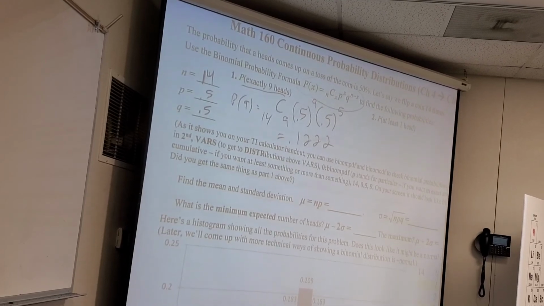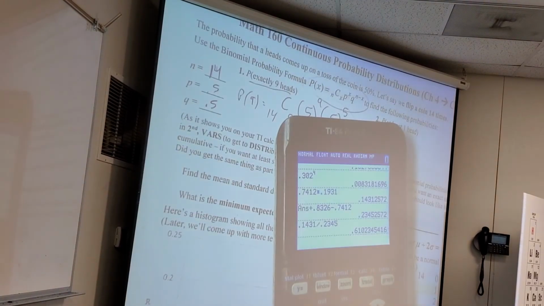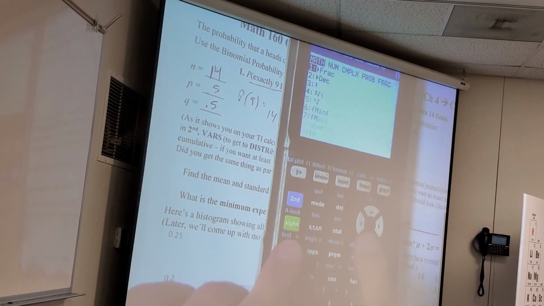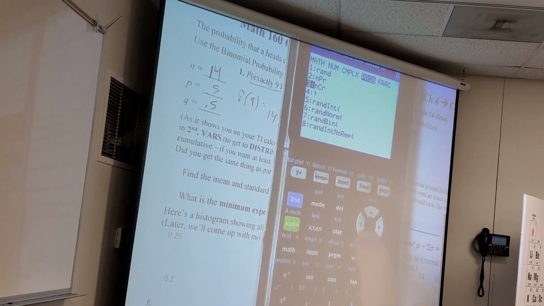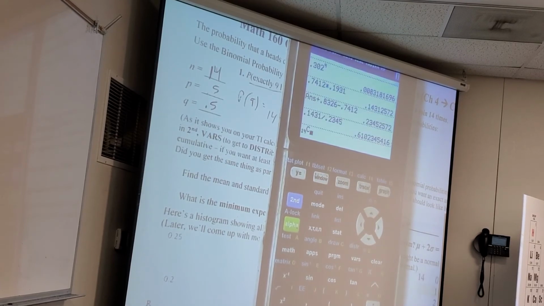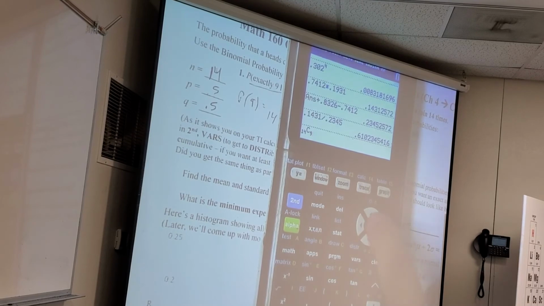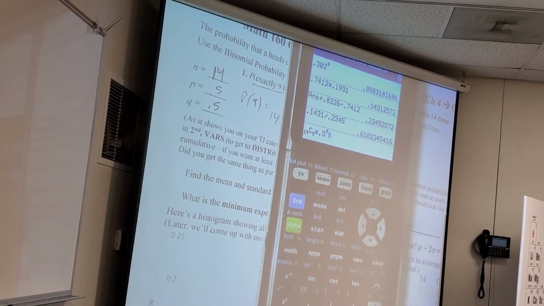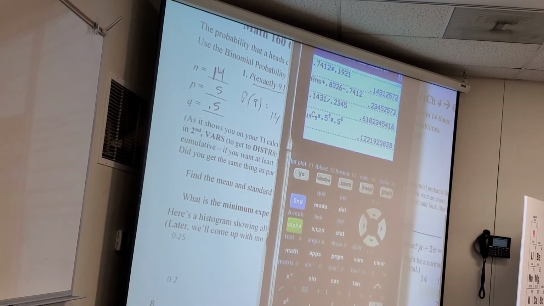So you just had to plug this in. 14, go to math. Probability. Number 3, that's choose. 14, choose, what was it, 9, hit over. 0.5 to the 9th, hit over. 0.5 to the 5th. And that's how you get that. Is that all right? You guys all right?